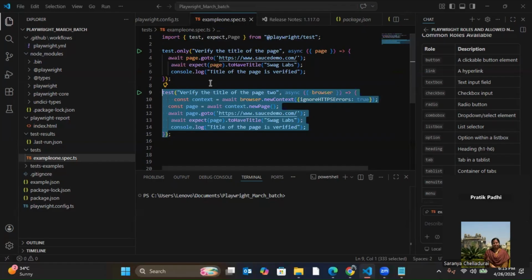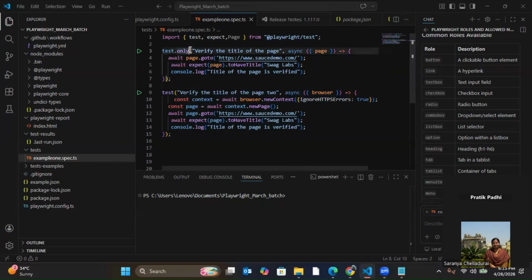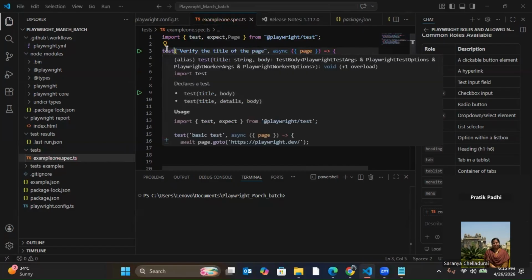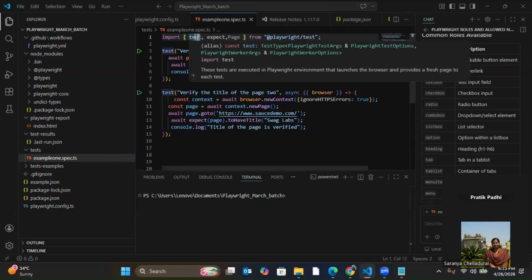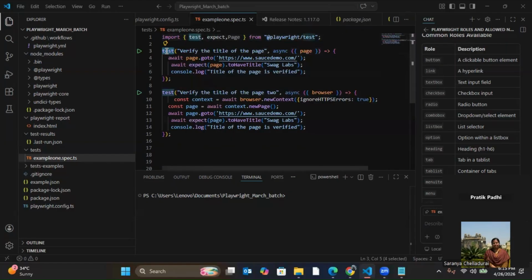So what is the syntax? Just remove this one now. What is the syntax for that? The syntax is test. Why am I able to use test? Because I have already imported it. Or else this file will not understand what this keyword means. I have to import it. I have imported it, that's why I'm able to use this test. Then second is the title of the test. What is my title of the test? That I have to write.